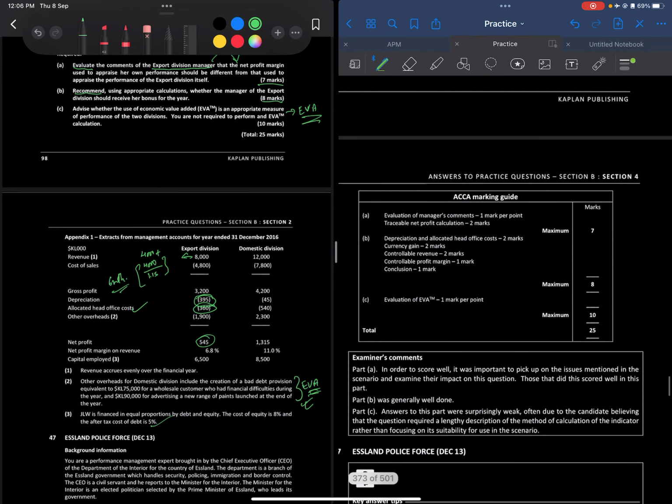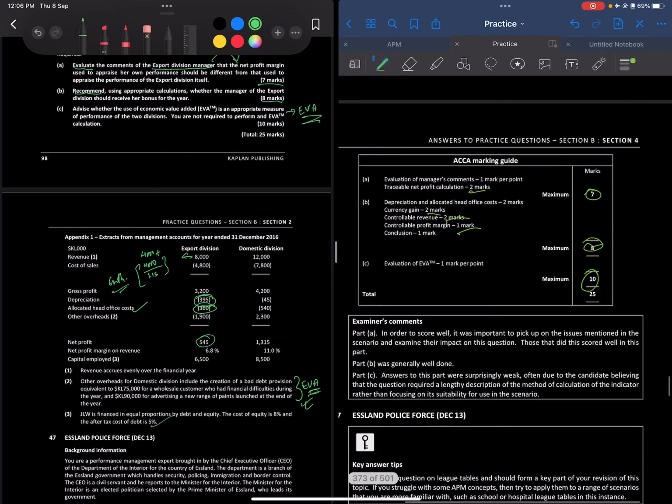So 7 marks for the first one. Traceable profit was 2 marks. Next thing, currency gain was 2 marks. Controllable revenue was 2 marks. Controllable profit margin was 1 mark, so 8 marks. Evaluation of EVA was 1 mark per point.